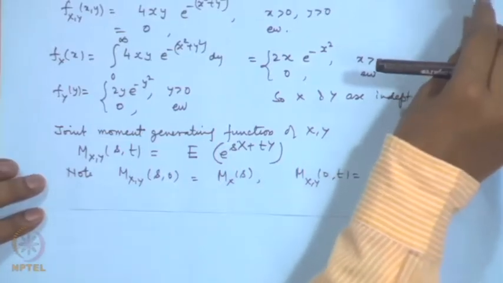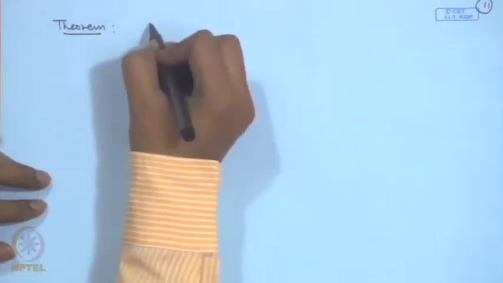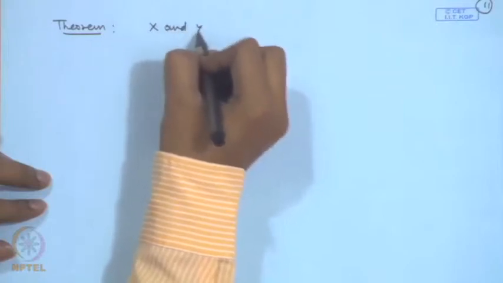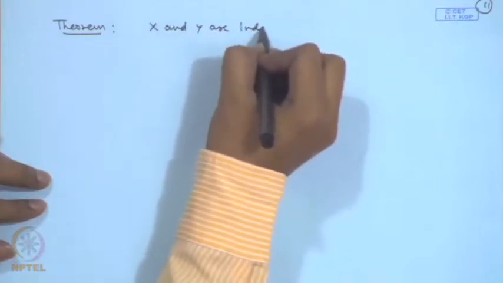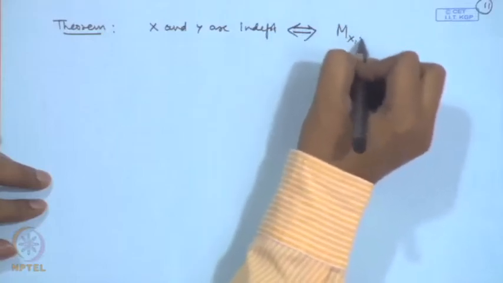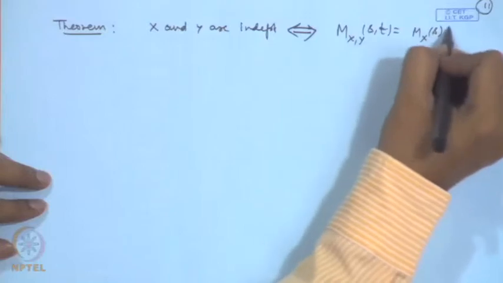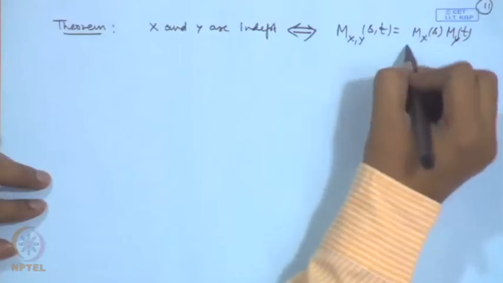We have powerful results connecting the independence to the moment generating function. We have the following theorem: x and y are independent if and only if the joint MGF is equal to the product of marginal MGFs.